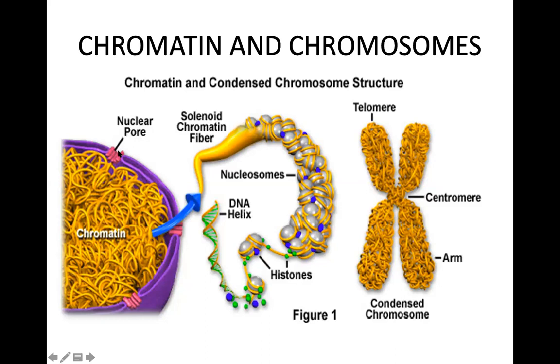Pore means holes. This is chromatin. If you want to see how the chromatin looks, see here. It is made up of DNA, and it carries our hereditary information from one generation to another. And you can see how the chromosomes look.